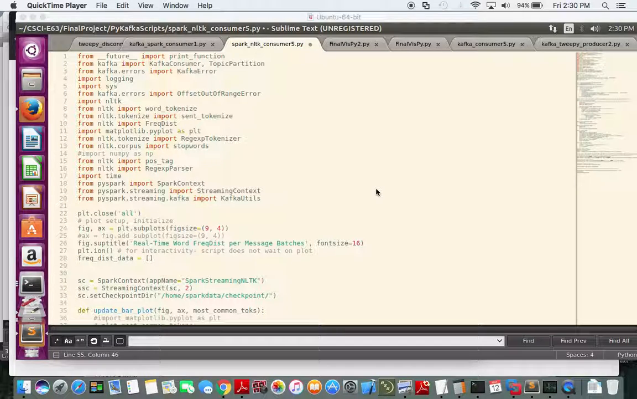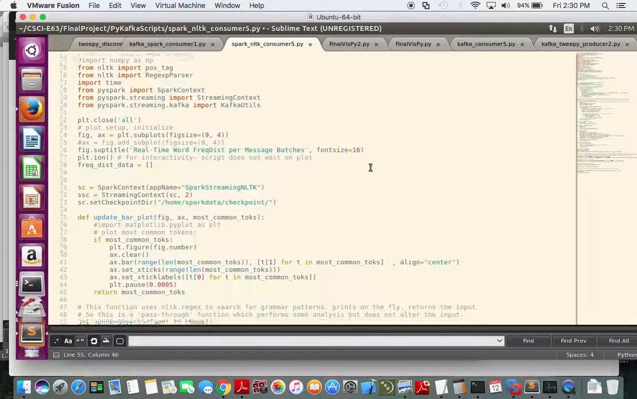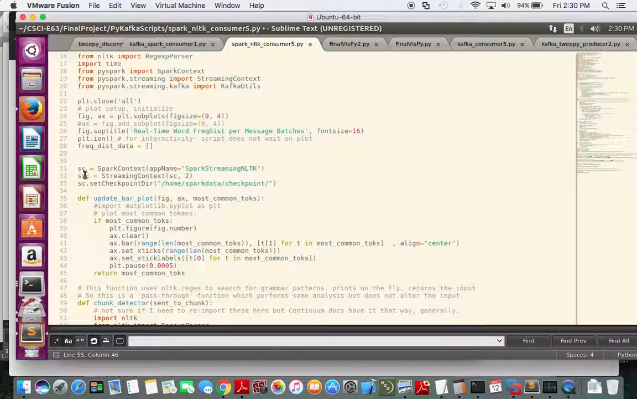This is the Big Data Analytics E63 final project, a follow-on video with the Spark analysis for NLTK. The Tweepy and Twitter feed side of everything and the Kafka producer are the same as before, so I'm just going to focus on the Spark analysis. We see here setting up the Spark context and streaming context.